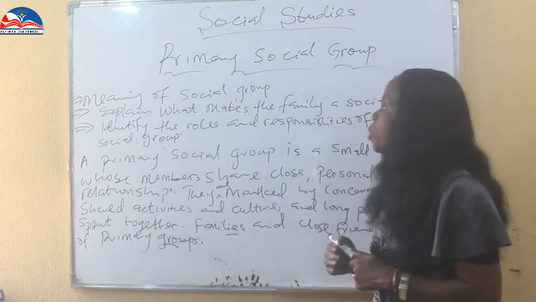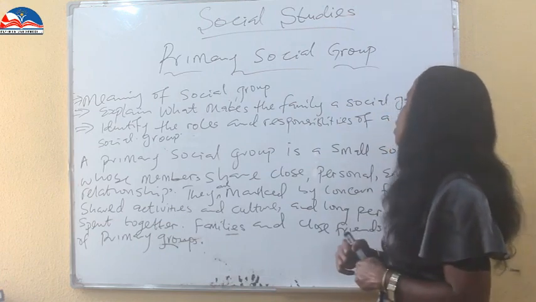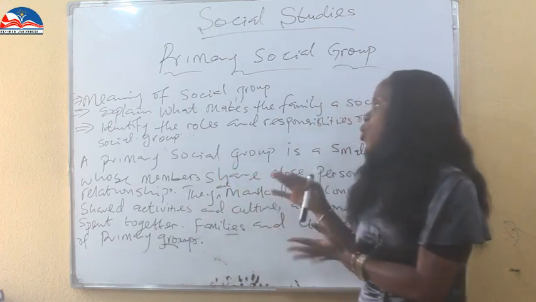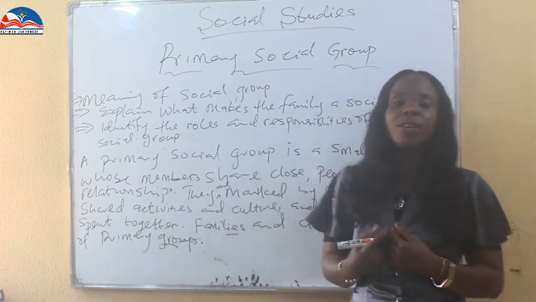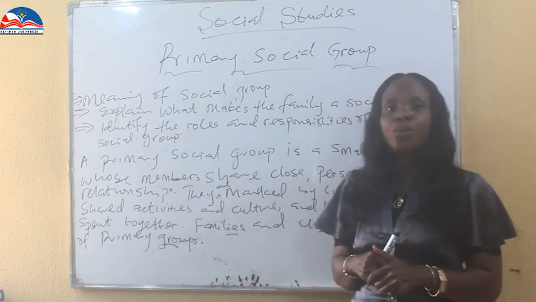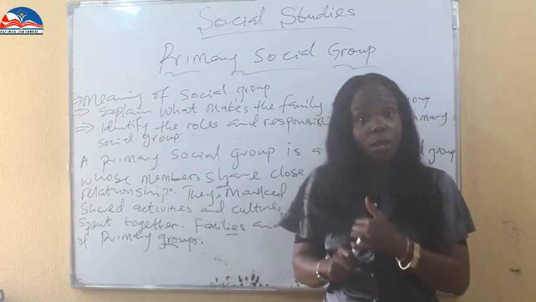We've seen what a social group is. Now, why do we say that the family is a social group? From the elements of what a social group is, I'm going to bring out why I believe that the family is a social group. A primary social group spends time together. The family does that.